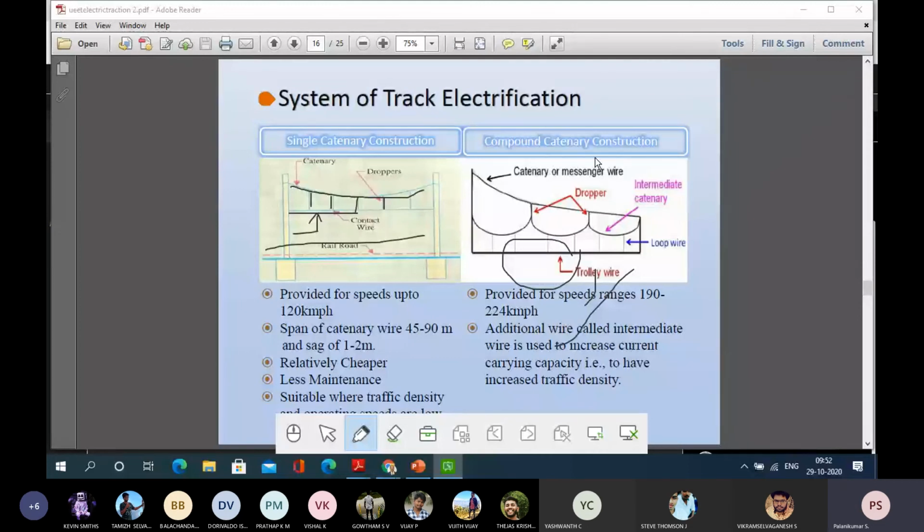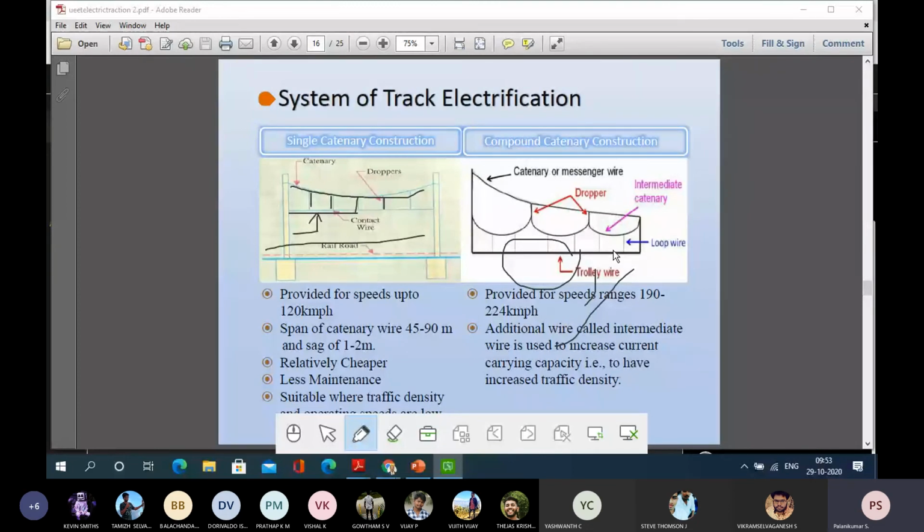Another one is compound catenary. If you see here, the dropper wire will not be straight away carrying the conductor. It will be like a loop. The catenary wire will be there, then a dropper will make a structure like this. Below that, there will be a loop wire, and only on that will the contact wire be connected.